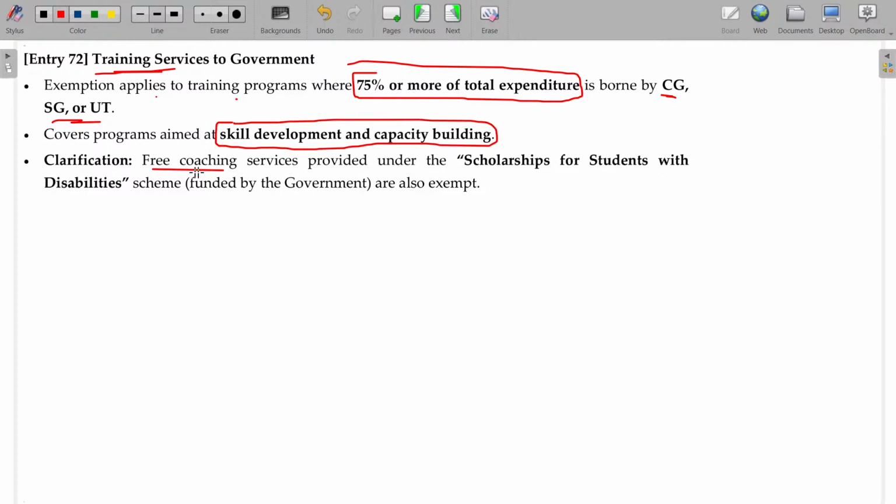Clarification given: free coaching services provided under a scholarship scheme for students with disability are also exempted. Skill development programs, like NCVT, SCVT and Skill India: any amount paid by the government for training the students is fully exempted.